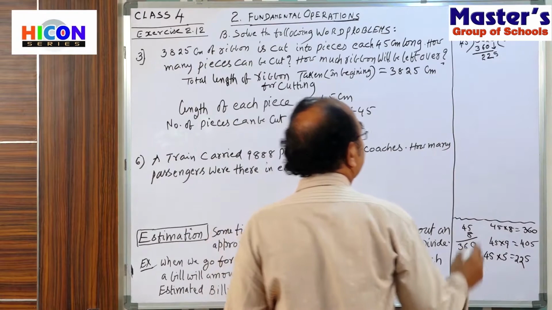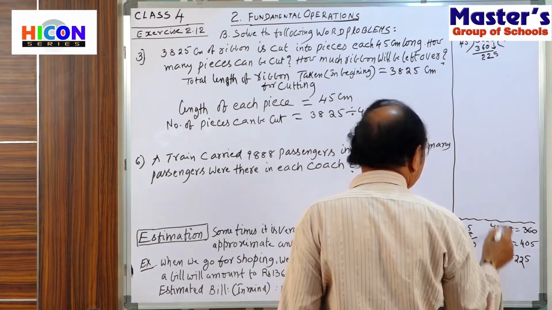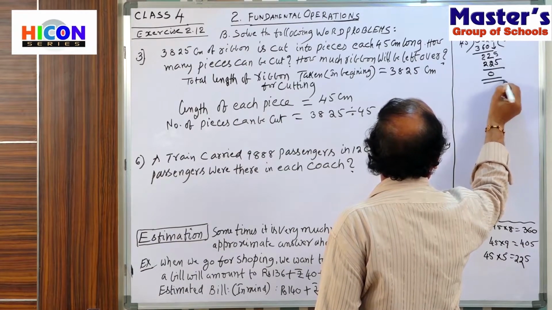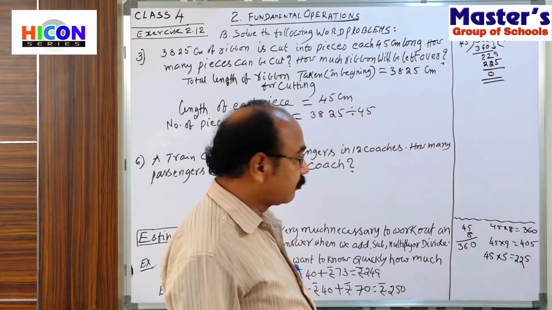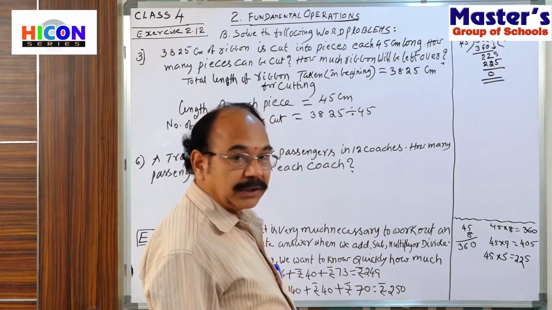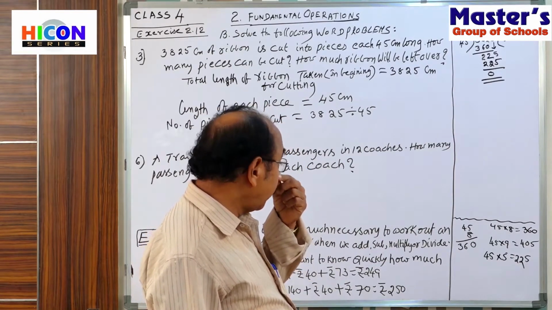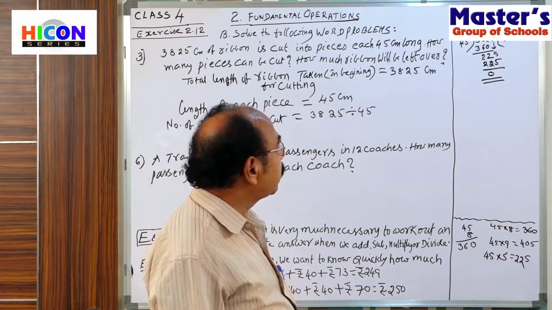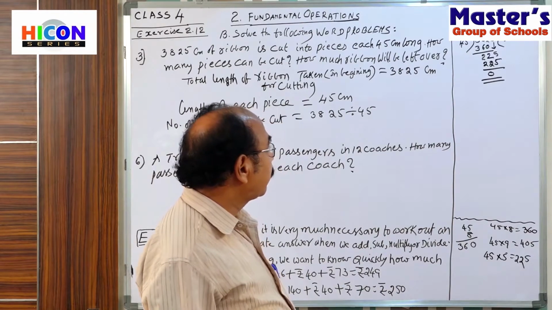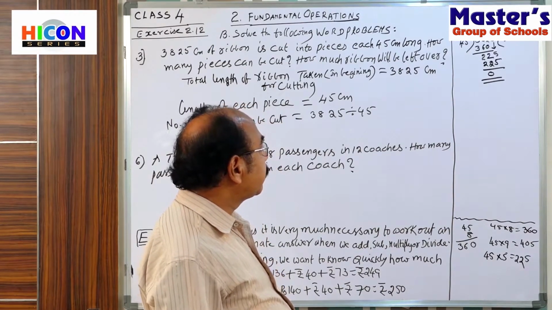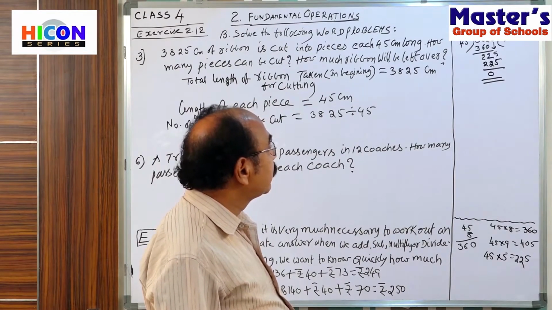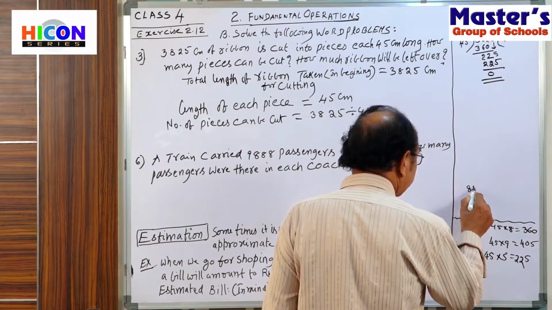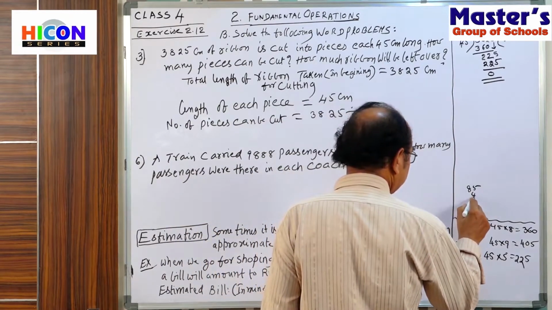45 into 5 is 225. Exactly divisible. Exactly divisible means leaving the remainder 0. In an exact division, we get 0 as the remainder. That means 45 times 85 is 3825.